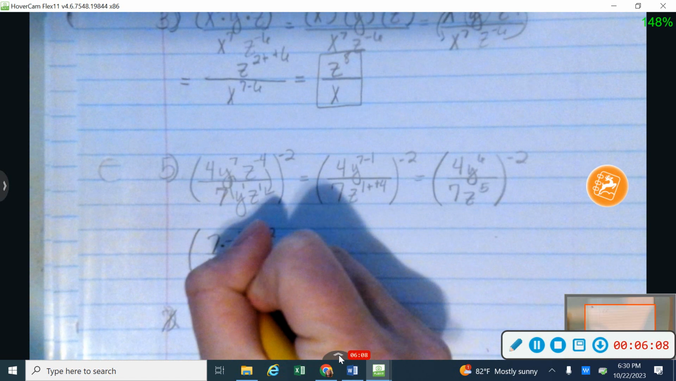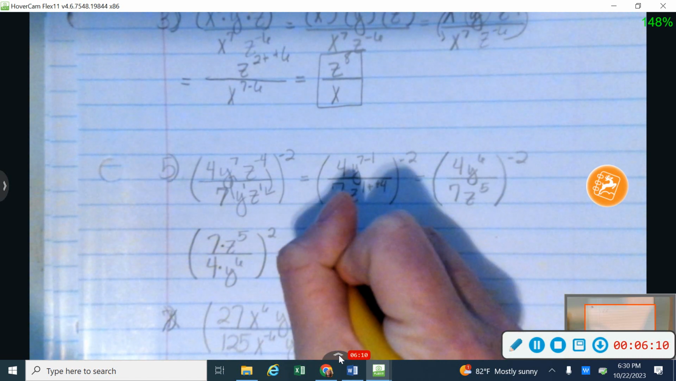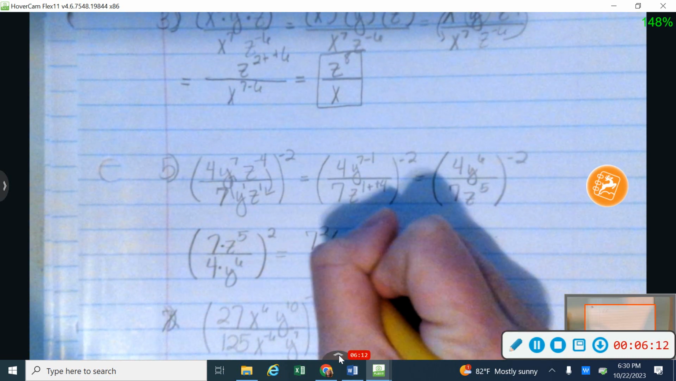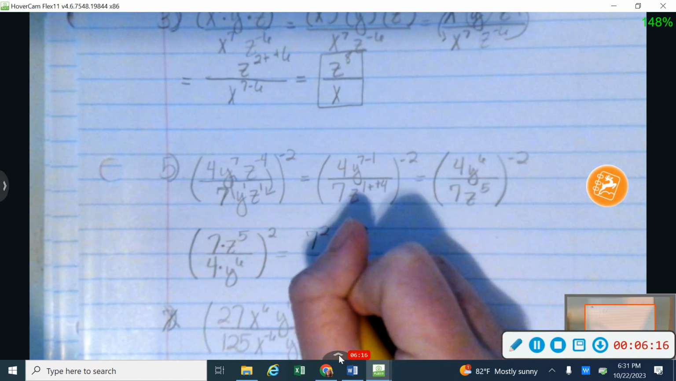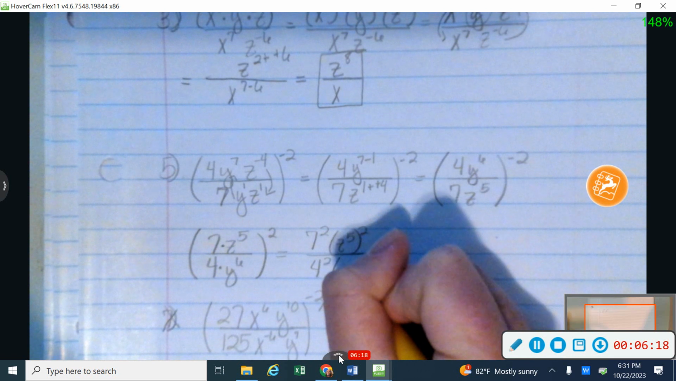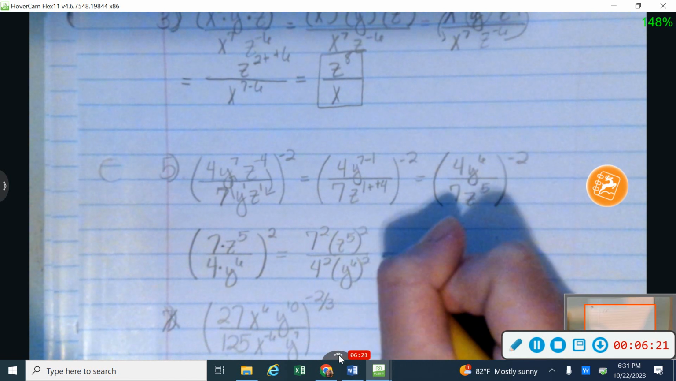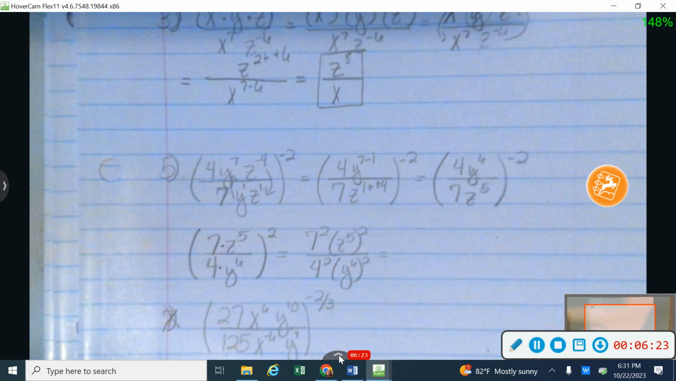And again, because now everything is multiplied together, I can distribute that square. That's going to be z to the 5th squared. And on the bottom, I'm going to have 4 squared and y to the 6th squared. So I can do that because everything's being multiplied together.